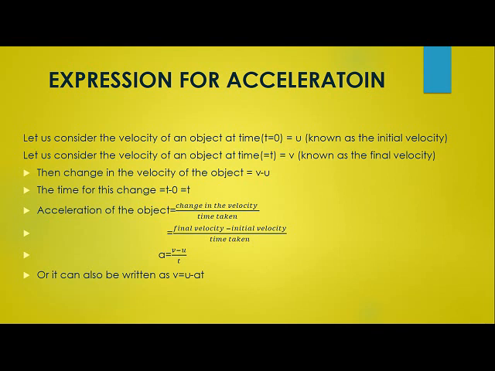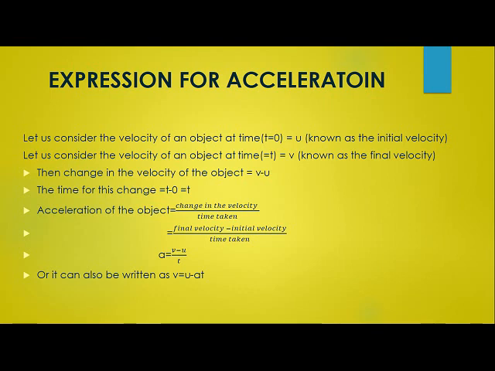So how do we find, children, change in velocity? Final velocity minus the initial velocity divided by the time taken. So it is a is equal to v minus u upon t, or it can also be written as v is equal to u plus at. I hope, children, I was able to explain to you how we got this derivation.